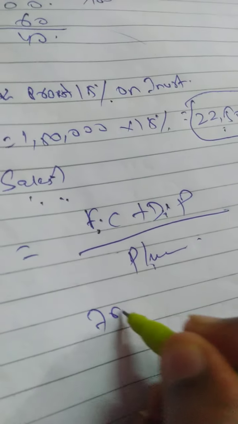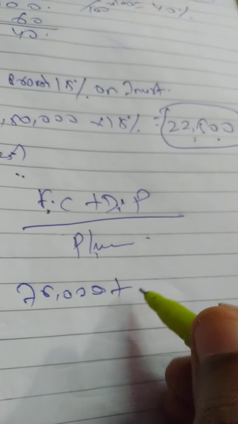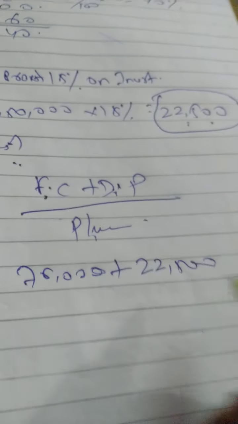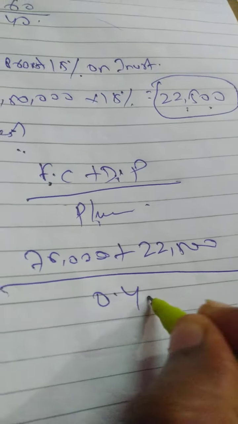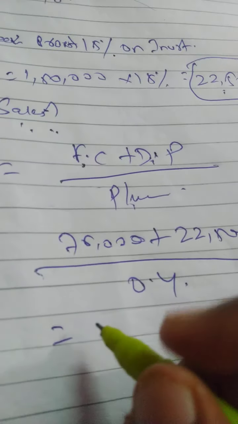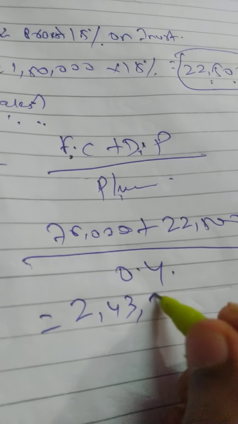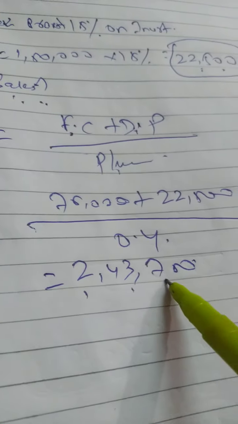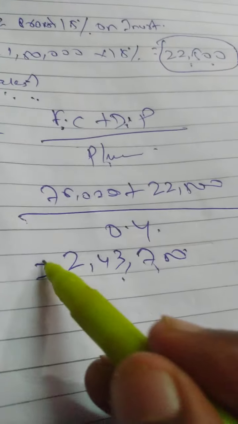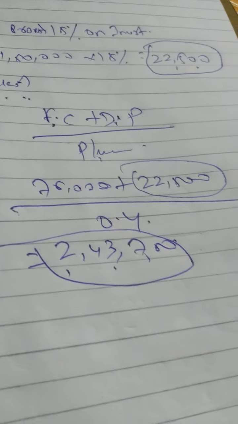Fixed cost 75,000 plus desired profit 22,500, divided by PV ratio 0.4, equal to 2,43,750. That is my desired sales. If I make this much sales, then I will definitely get this profit, 22,500.